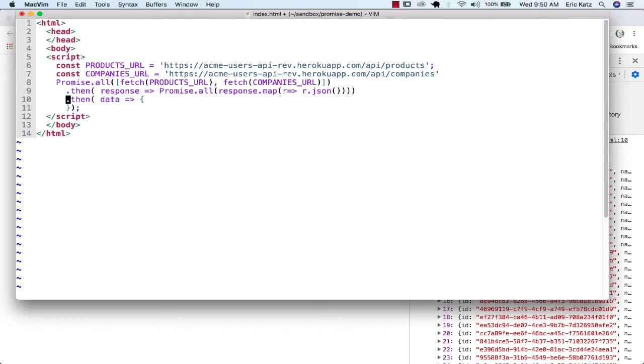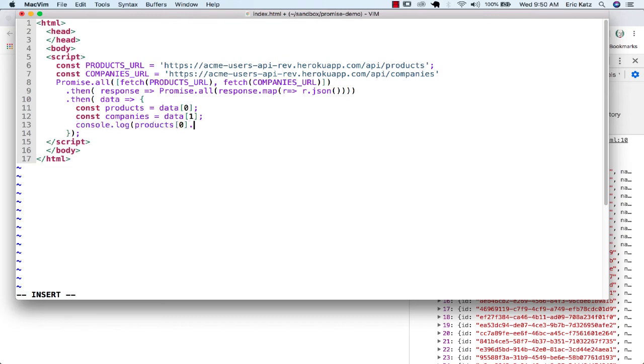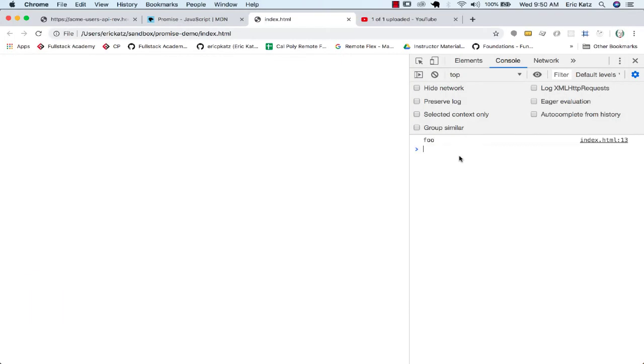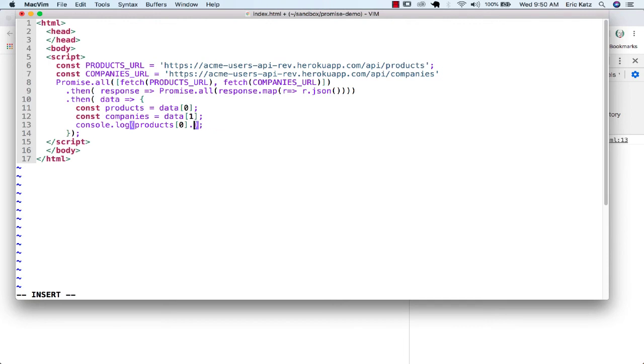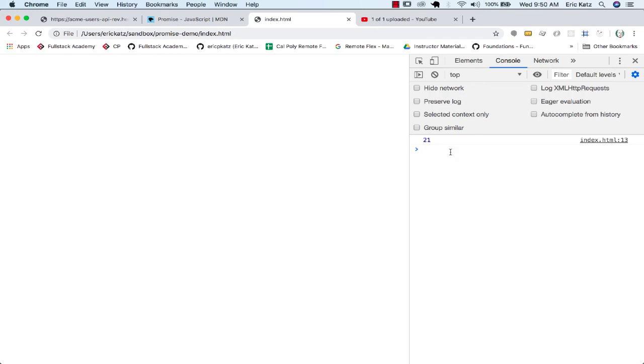We could say const companies equals data, and that's going to be the second one, and products equals data 0. So if we wanted to see the first product, we could say products 0 dot name, and we would see it's foo. If we wanted to see its price, since that's another value that we get from this API, actually I think it's suggested price, if I'm not mistaken, we could see the suggested price.